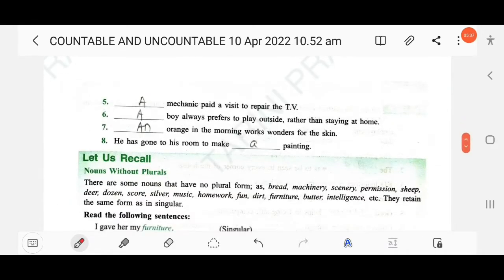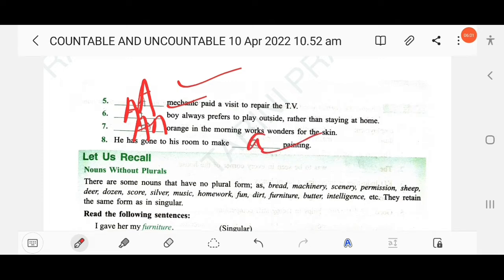Then next, dash mechanic paid a visit to repair the TV: a mechanic. Then next, dash boy always prefers to play outside rather than staying at home: a boy. Then next, dash orange in the morning works wonders for the skin: an orange. He has gone to his room to make a painting.